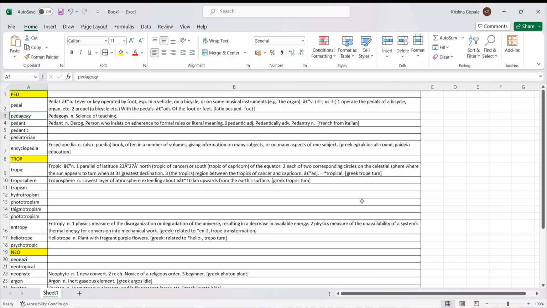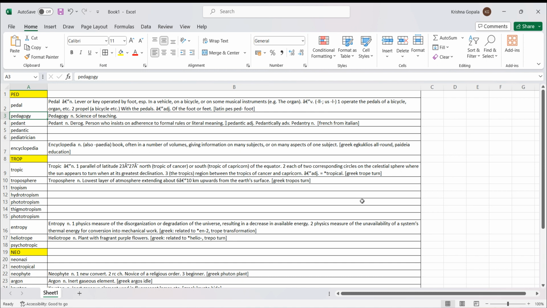So slowly, with time, pedagogue came to mean simply teacher. Today, if we use this word, it has an old-fashioned ring to it. It often means a stuffy or boring teacher. But otherwise, pedagogy is still used, and it generally means it is about teaching.